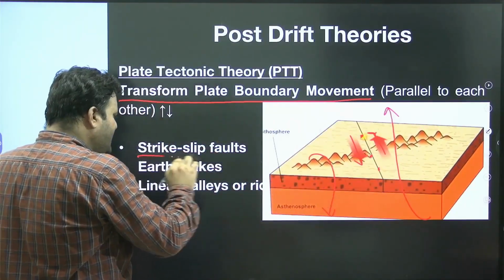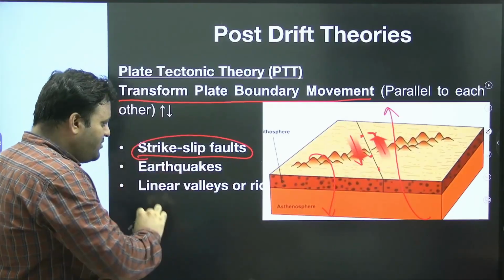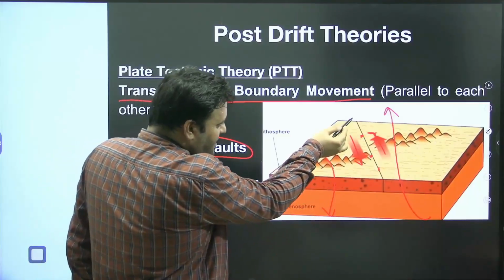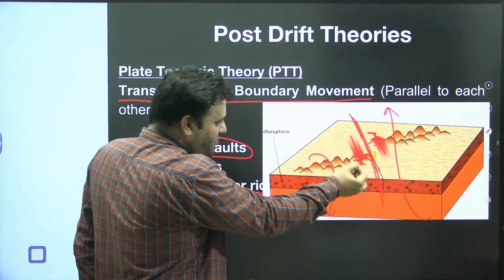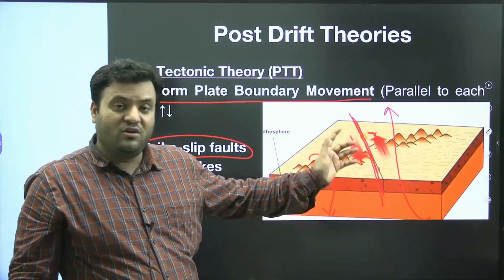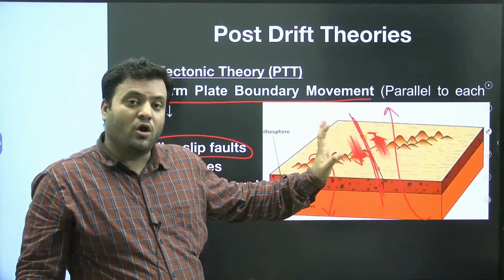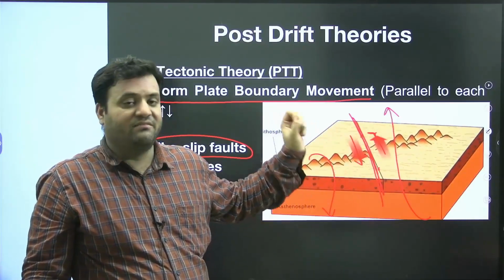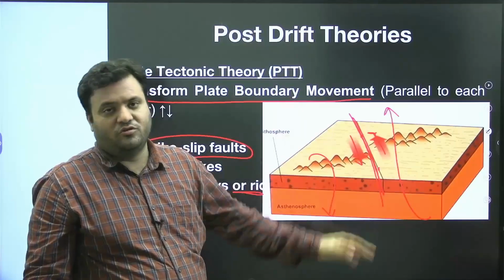You will have clarity about faults, don't worry. We could have linear valleys as well, and linear ridges formed here. There will not be volcanism, there will not be an arc, and there will not be an island.